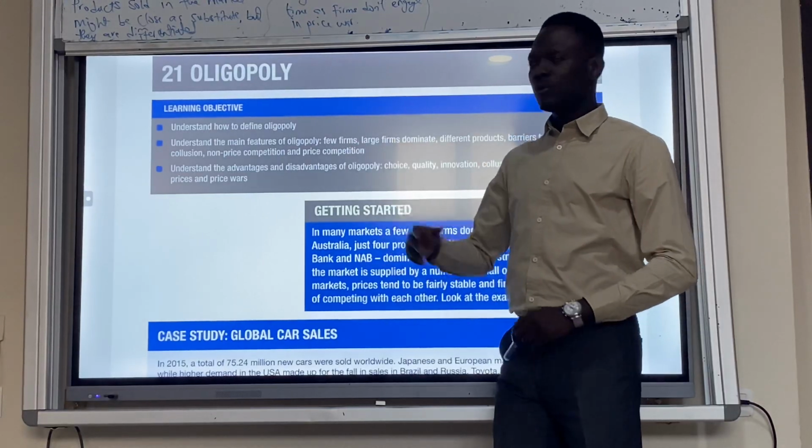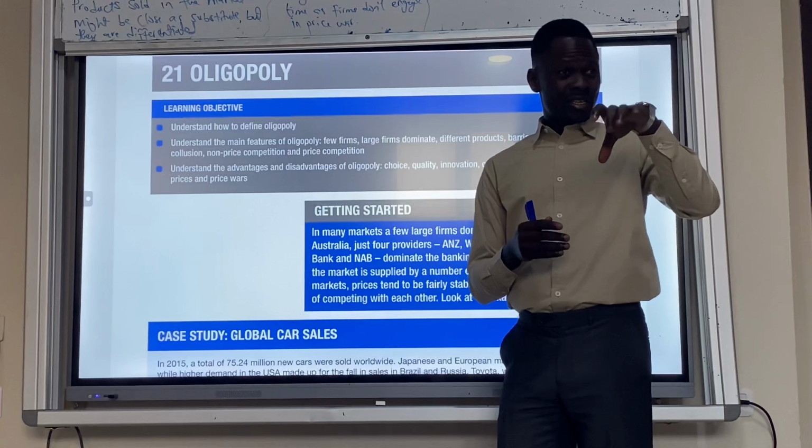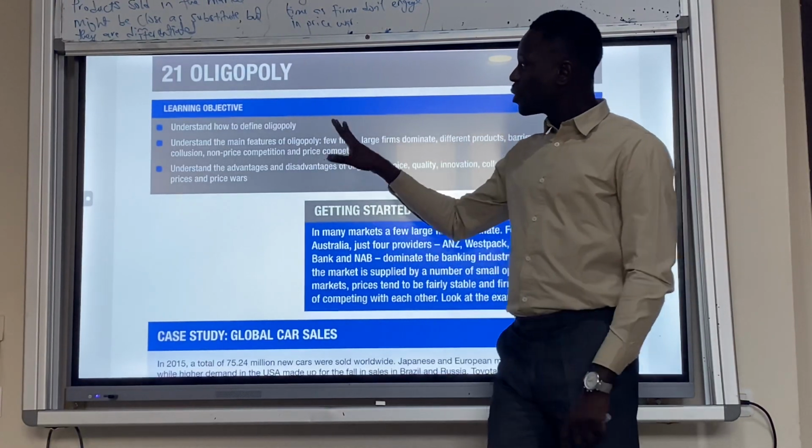Monopoly, and we did Monopoly. The last class was about Monopoly, which is a market structure where you have just one supplier supplying that market or industry. That is Monopoly. So today we're going to Oligopoly.